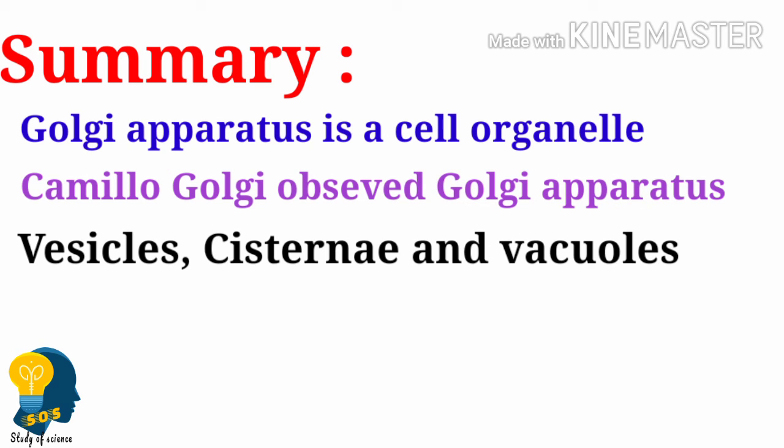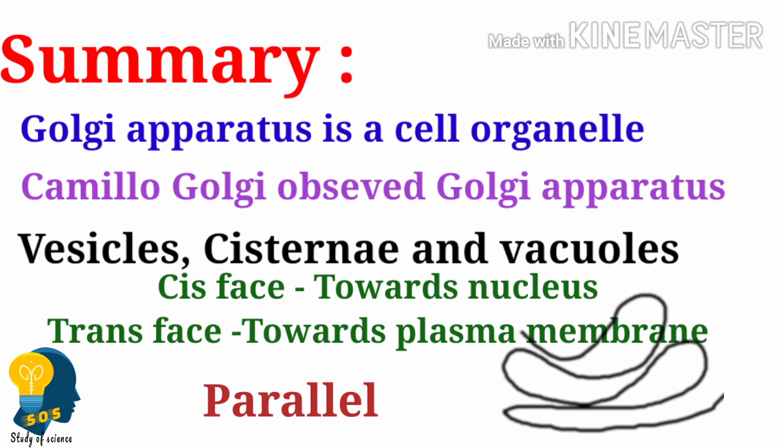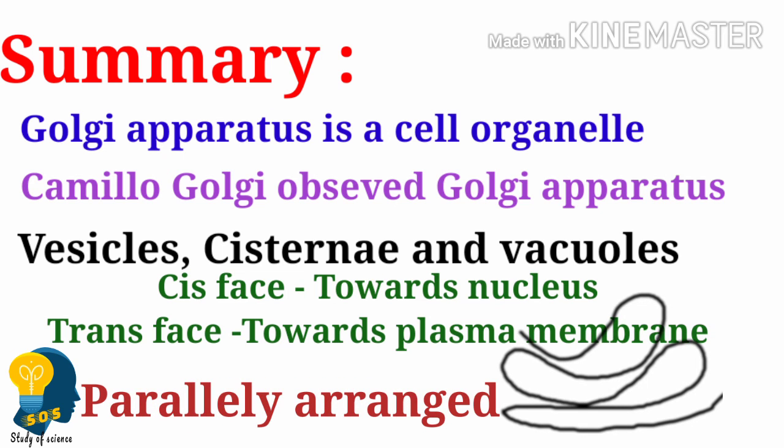And we also have understood that it has two phases. One is cis phase and one more is trans phase. Cis phase is focusing towards the nucleus, whereas trans phase is facing towards the plasma membrane. And then we also came to know that these cisternae are parallelly arranged. They are arranged one above the other. Hence, they are called cisterns. Actually, they were arranged in the form of bundles or stacks. Hence, it was called cisterns. Clear? And finally, we have understood about the functions of the Golgi apparatus.